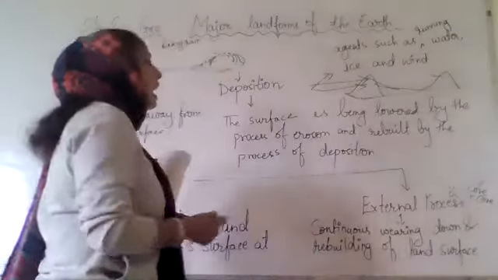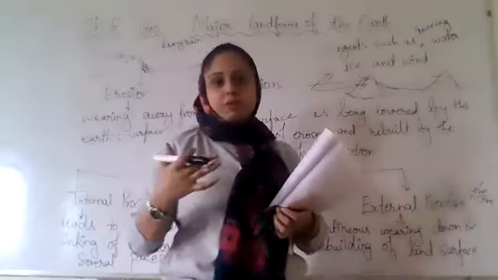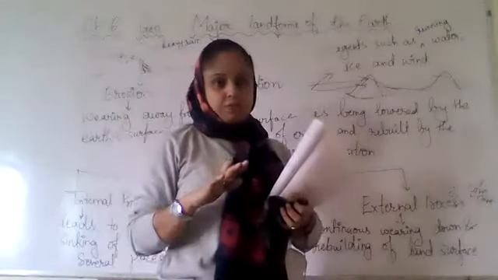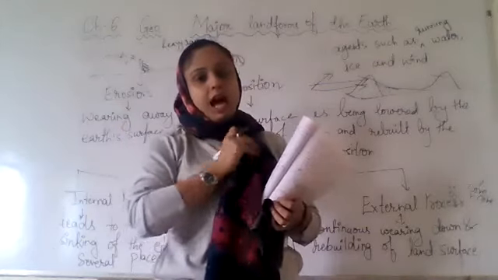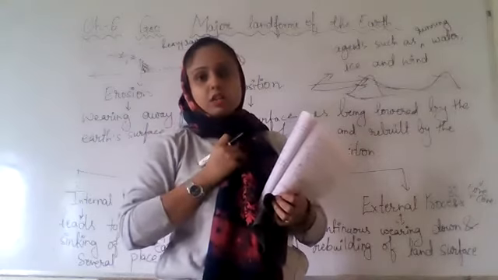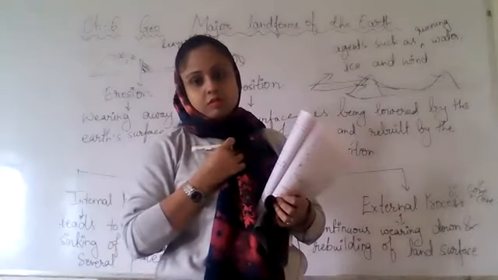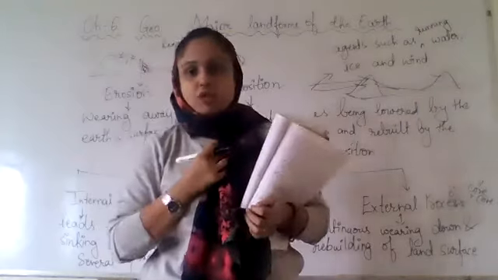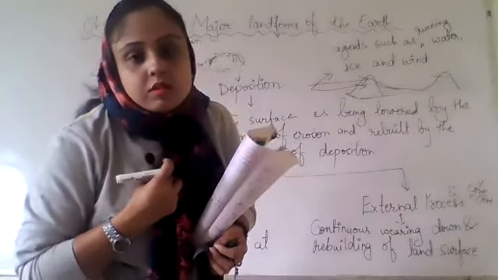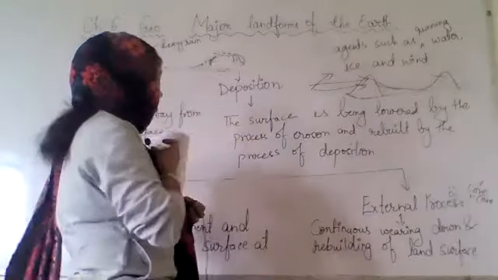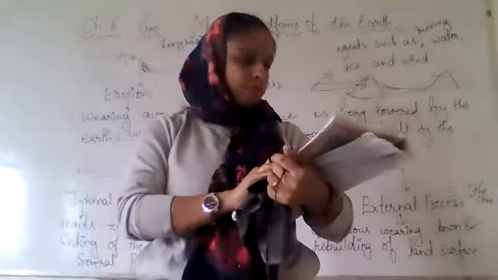Okay. So like this, if you see in the desert, wind is responsible for erosion and deposition. So we have these agents, water, ice and wind, which are actually responsible for erosion and deposition. Do you have any questions in that?